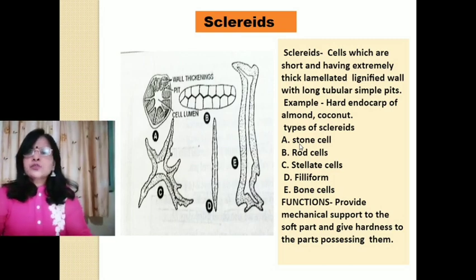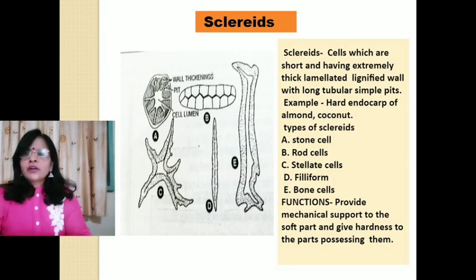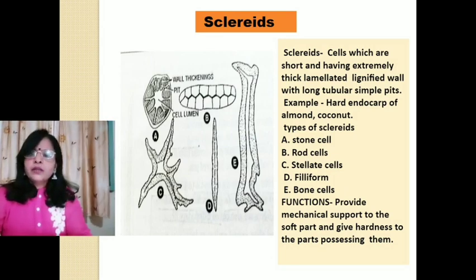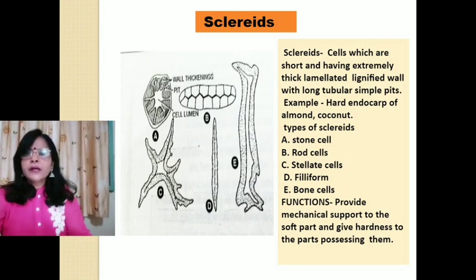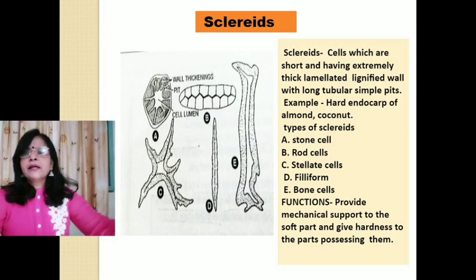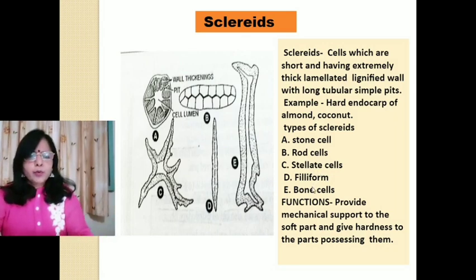These are small and more or less isodiametric in shape and found in cortex, phloem and pulp of the fruits. Example, Pyrus. Number 2, bone cells. These are bone-shaped sclereids.